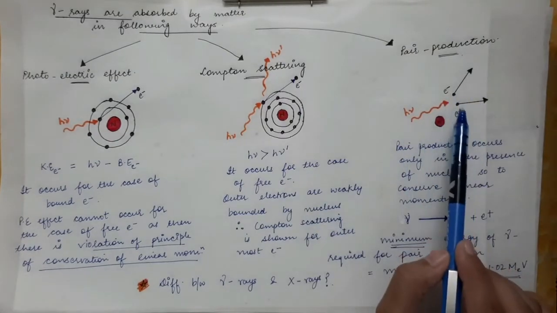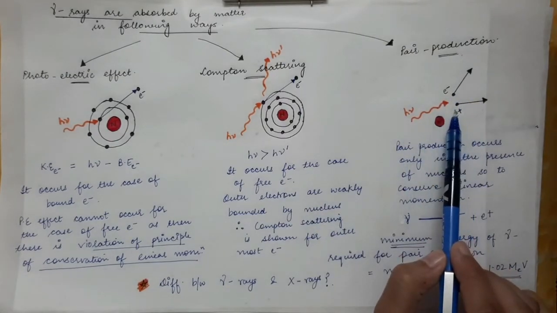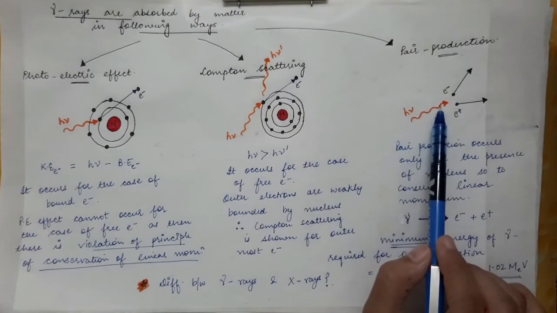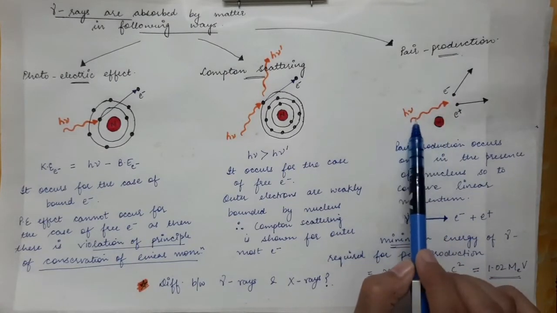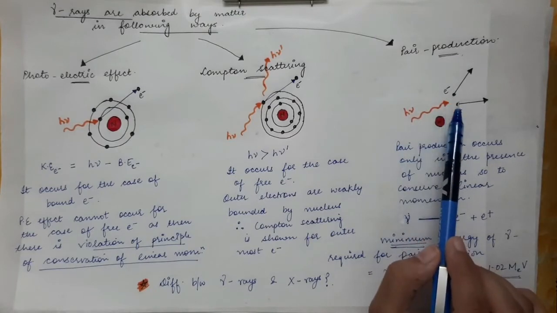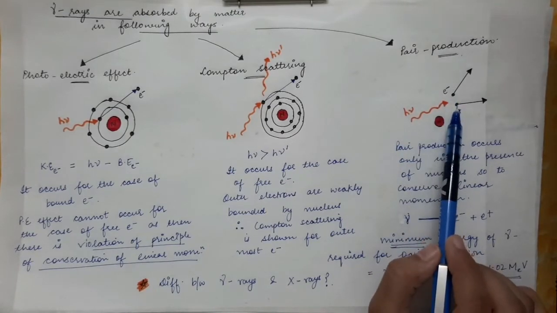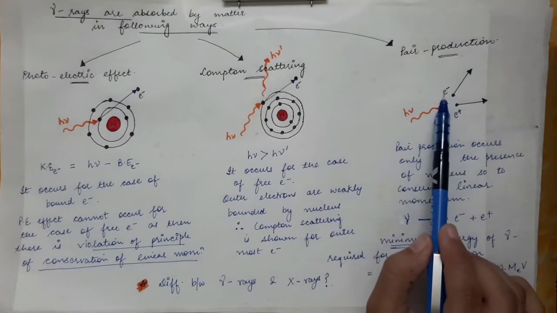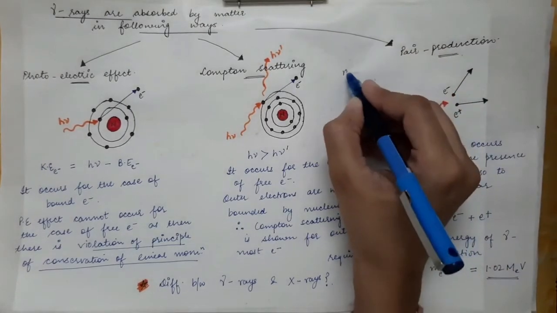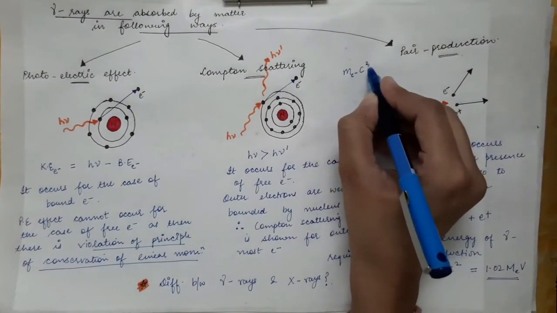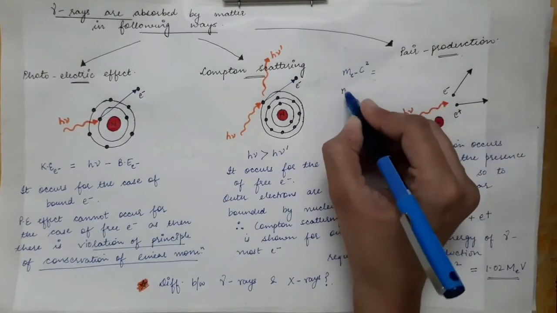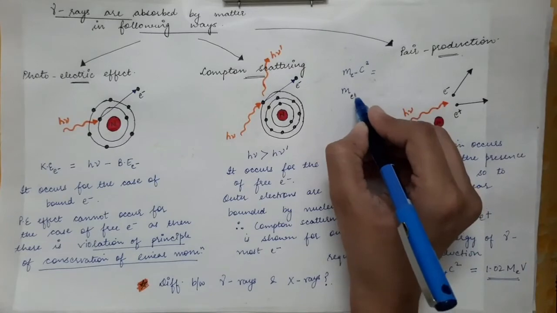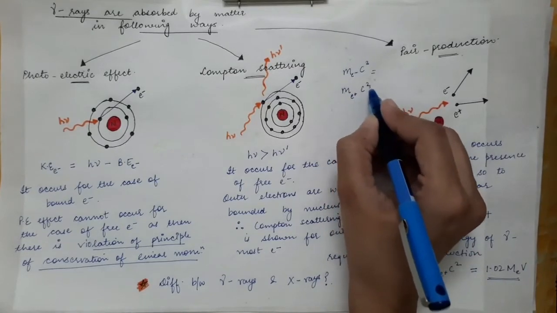Now electrons and positrons are particles, and the gamma photon is a wave. So the energy of this gamma photon is h nu, and the electron and positron will have their rest mass energy. The rest mass energy of the electron is mass of electron times c square, and the rest mass energy of the positron is mass of positron times c square.